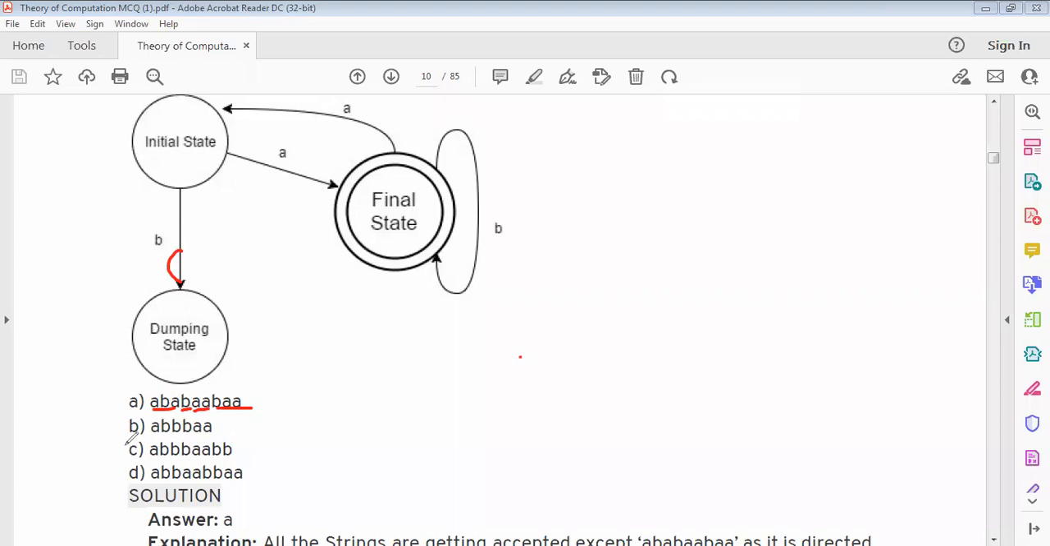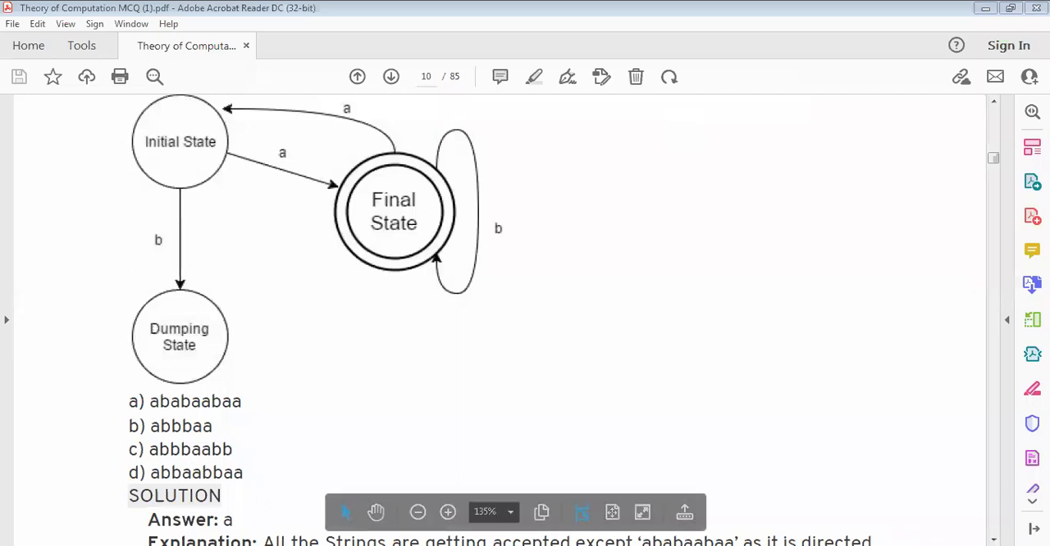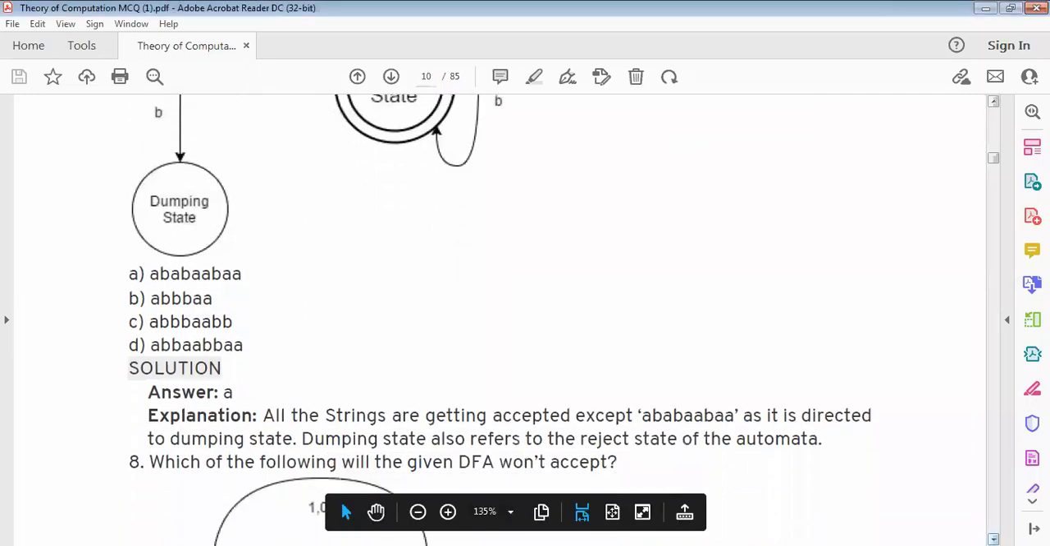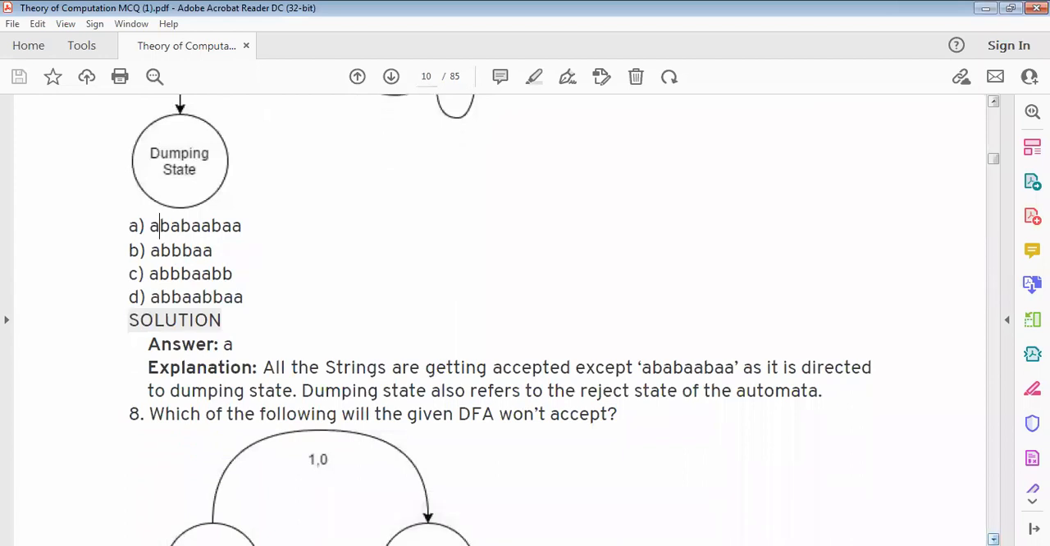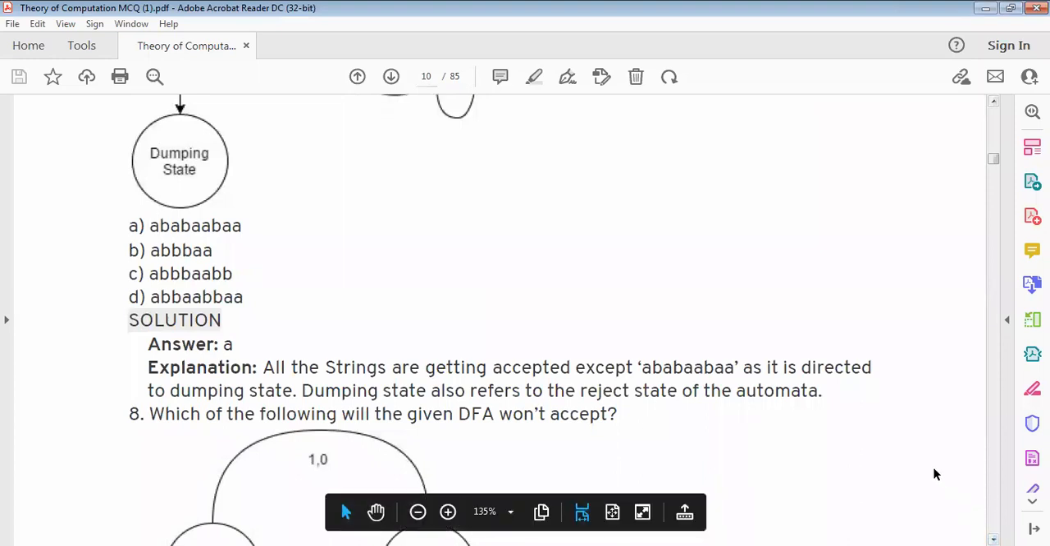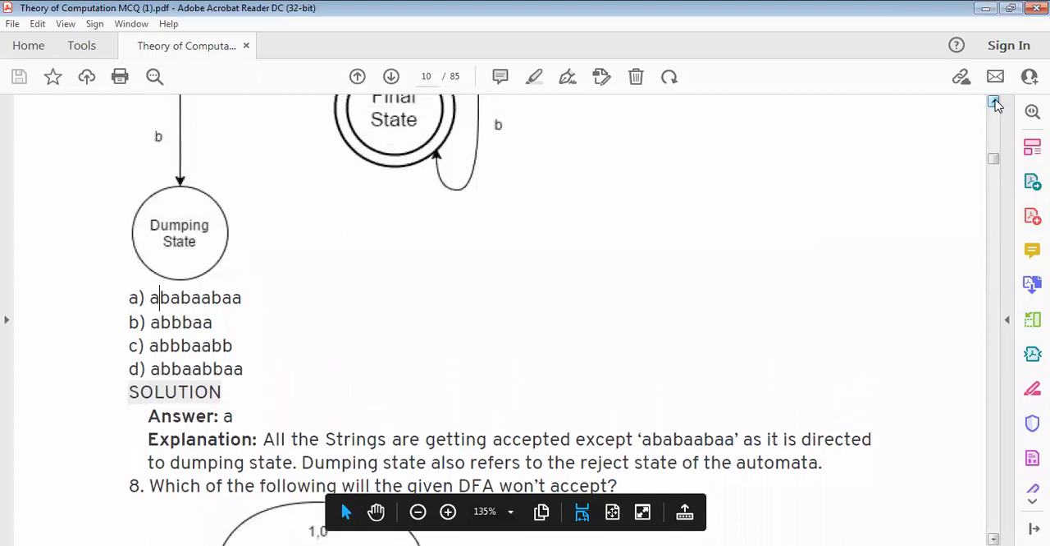All options B, C, D are accepted. For example A, B, B, B, A, B, B, A, B, B. All three options are accepted, but option A is not accepted. All the strings are accepted except A, B, A, B, A, B, A, as it is directed to the dumping state.